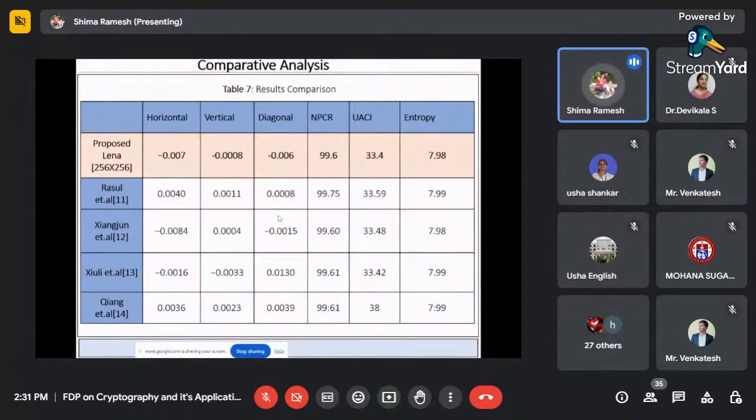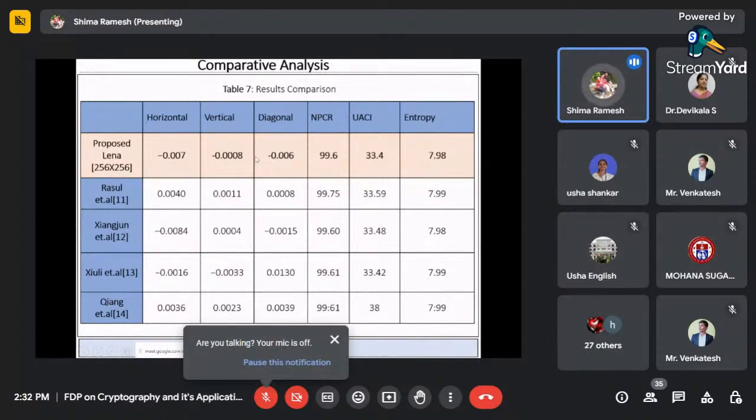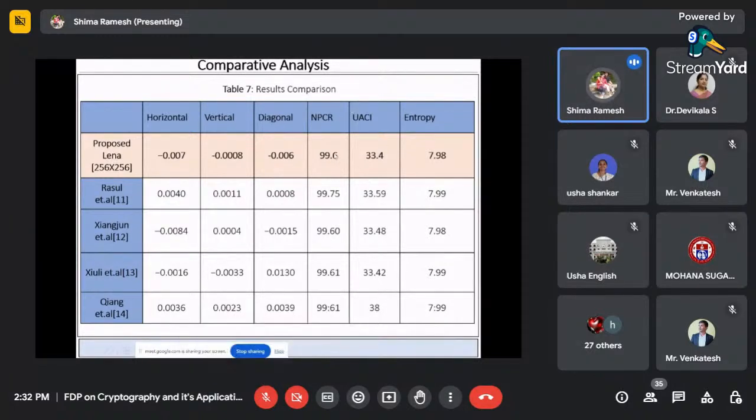Okay, and if you go with the NPCR value and UACI value also, we can see it's approximately 99 I'm getting. UACI is 33.4 and entropy 7.9. So if we compare with all the results, our value is also near to their values only. It's not that their algorithm is not giving good results, they are also giving good results. Compared to them, I'm getting a little better vertical correlation value. I'm getting a negative value, negative means they are not at all correlated to each other. That is good actually. Getting less than one is very good. And NPCR is 99.6, UACI 33.4 and entropy 7.9, near to 8.